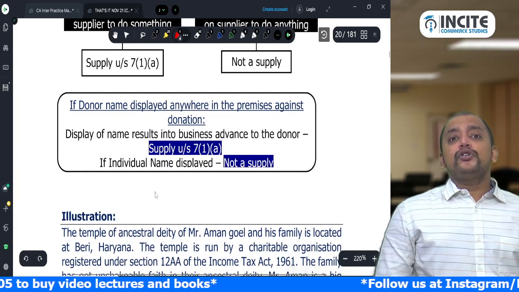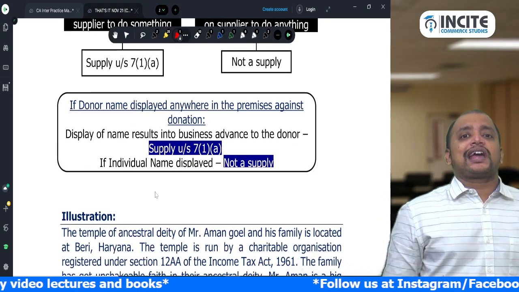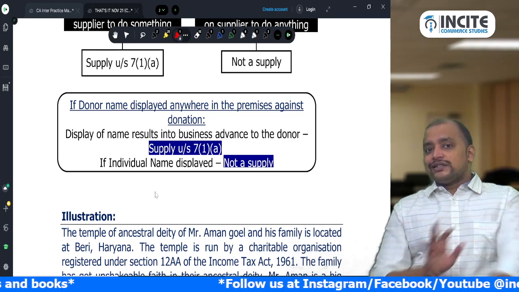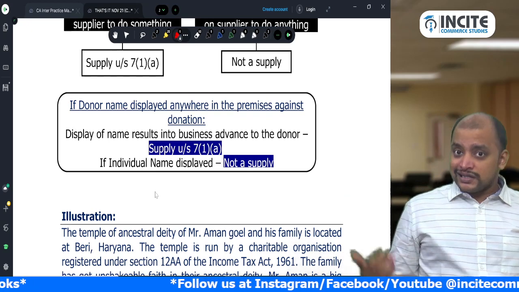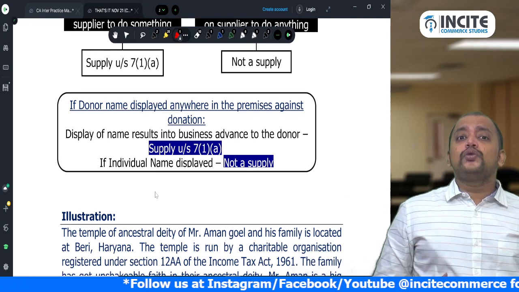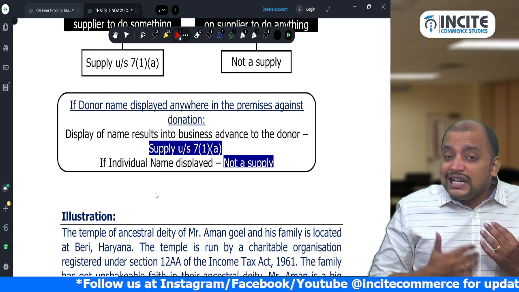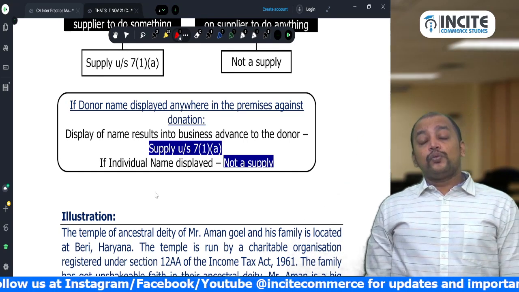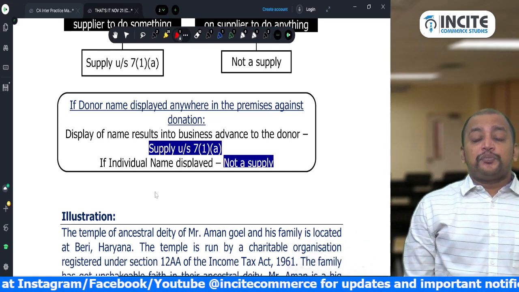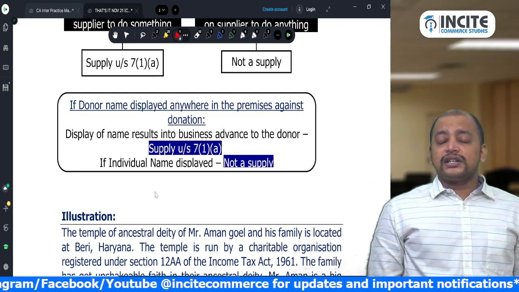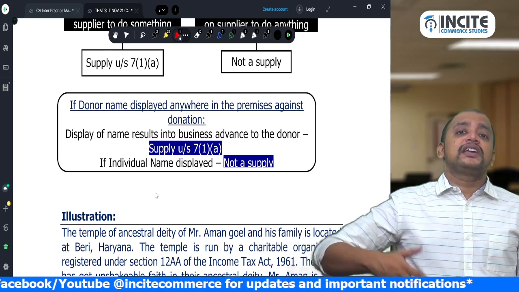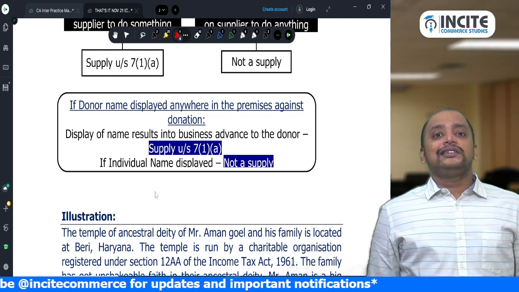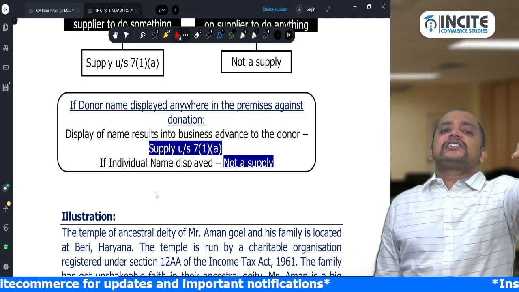And suppose a donor's name is displayed against the donation, but the donor did not insist. The person who received the donation voluntarily displayed the name of the donor. Now in this case, what name is displayed? Whether a business name is displayed, that is, whether the display of the name gives a business advantage to the donor, yes, then it is deemed a conditional donation.